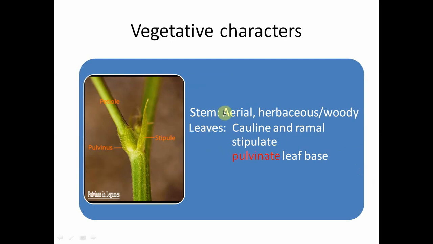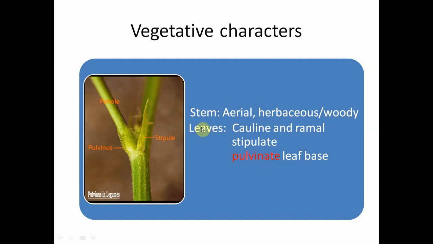So in the stem, we usually find erect stems, branched, solid and hairy. We find the aerial stem, usually herbaceous, and in the case of trees we find the woody stem. Usually in the climbers, the stem is weak and they possess tendrils for climbing purposes.